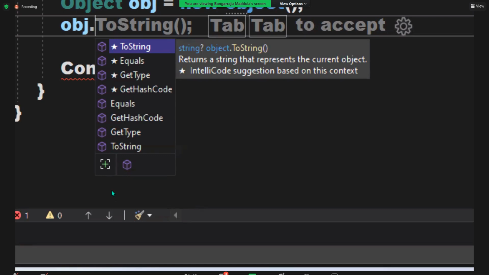This is an icon representing your method. If you look at this icon, what is the meaning? You know, this is a method. Because so many members are there, every member will have a different icon. Going forward, I'll show you. Variables will come in a blue color rectangular box, and methods will be shown in purple color. This is the icon for a method. For every member, you can identify it by the icon in the list. Otherwise, how do you know if it's a property, a method, or an event? I can just look at the icon and identify what exactly it is. So are you clear? Four methods.